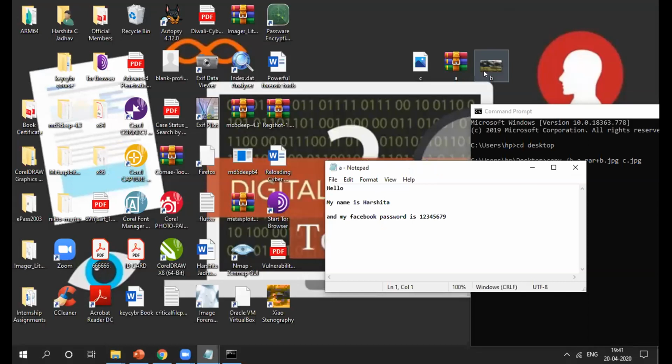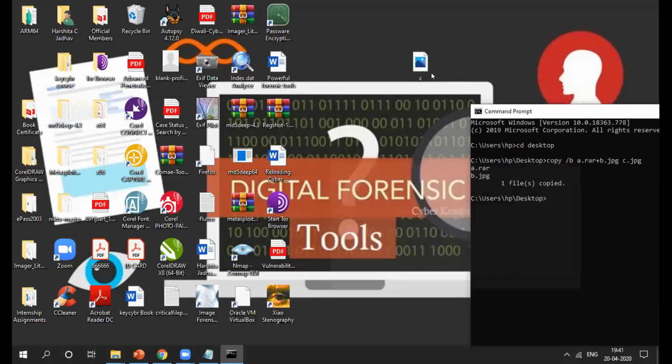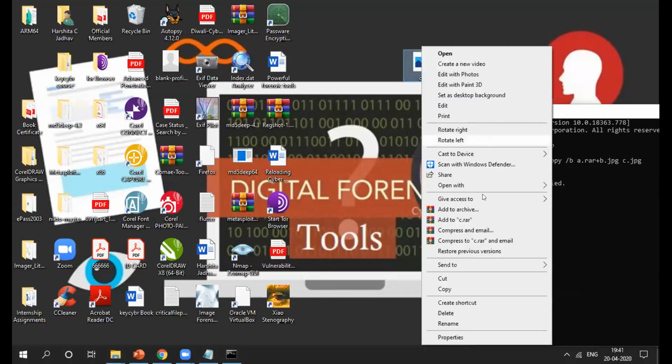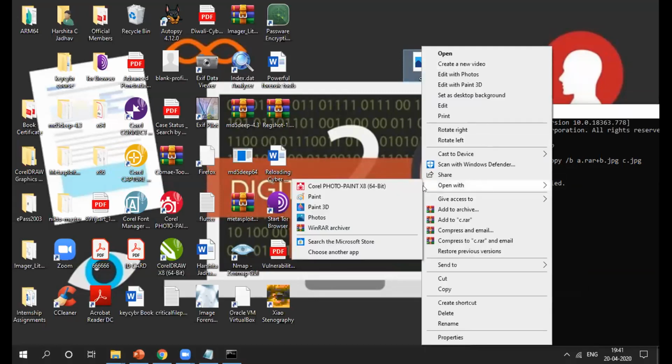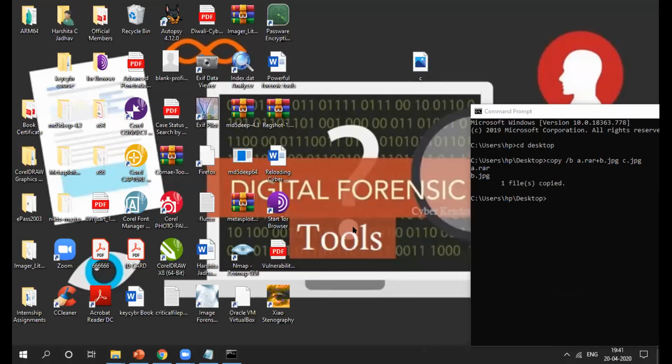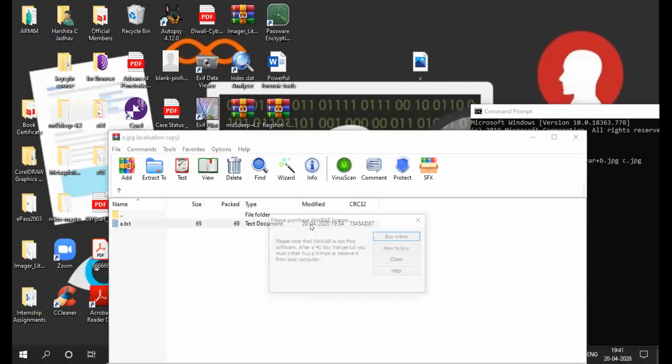So A and B both are copied and it will form a C, right? The steganographic image. So I'll just delete it if you are confused. I'll delete both images. So this is my steganography and you have to just open with WinRAR. Okay. And yes, here I got my a.txt.